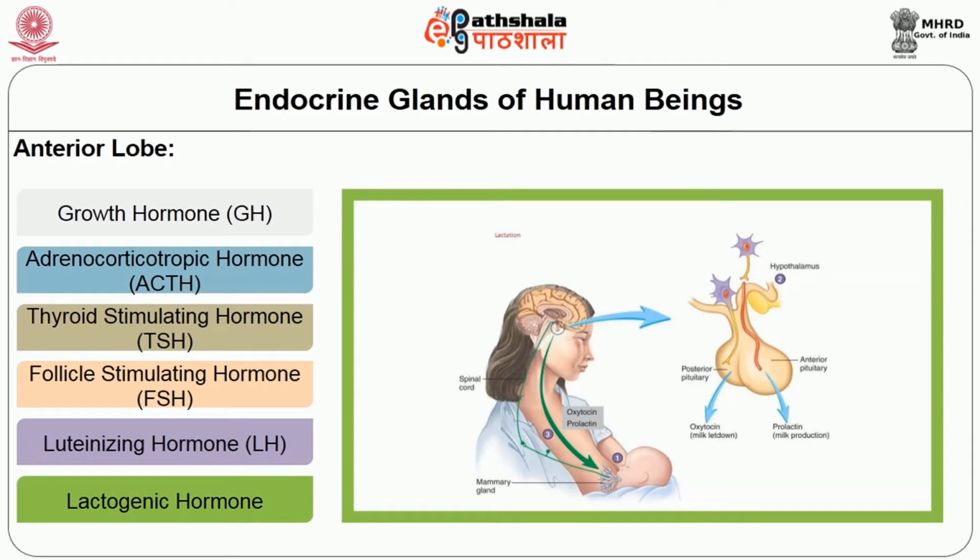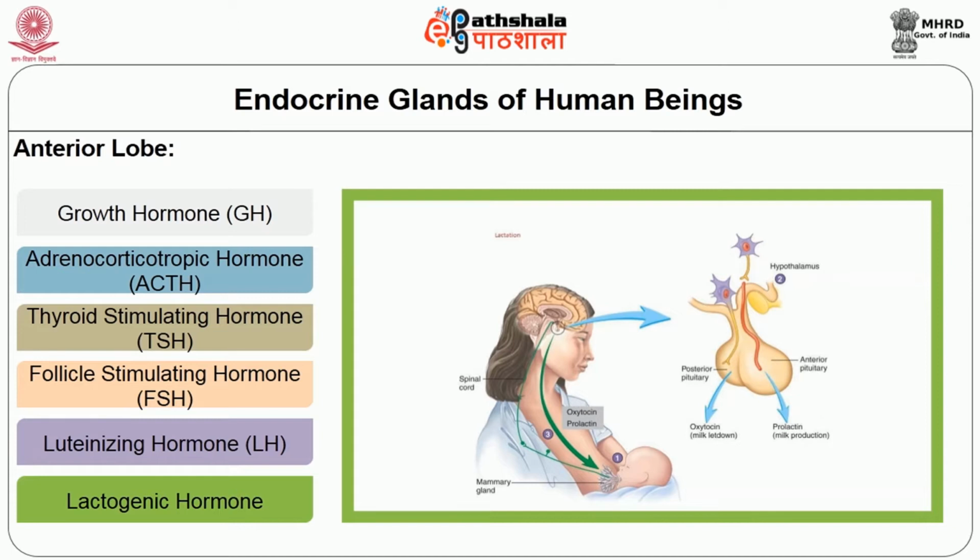It is also called prolactin. It stimulates the growth of mammary glands in females during pregnancy and initiates the secretion of milk after childbirth. Here in the picture, the mother, after suckling, stimulates the brain. So the pituitary gland starts secreting prolactin. So the prolactin is responsible for synthesis of milk.